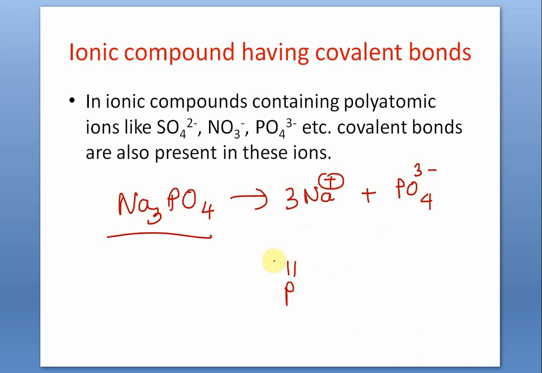We shall be studying bonding in greater detail. So if I draw the formula of phosphate ion, you will find these are covalent bonds. So although it is an ionic compound, it can also have covalent bonds, because these are non-metals. Non-metals are bonded by covalent bonds. You shall be knowing that later. If you have already known, well and good.